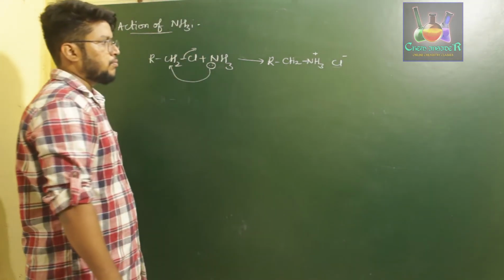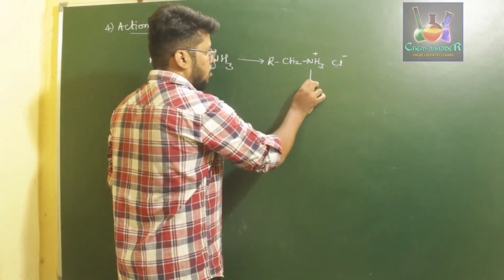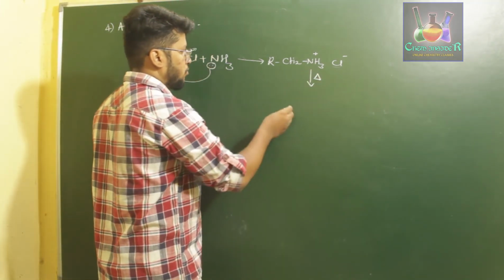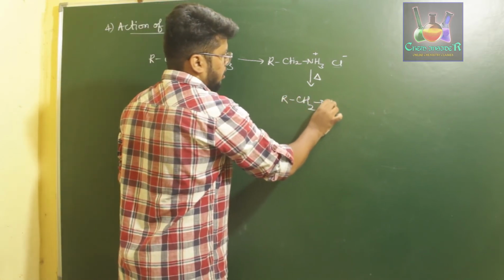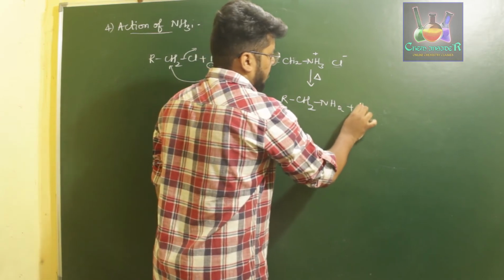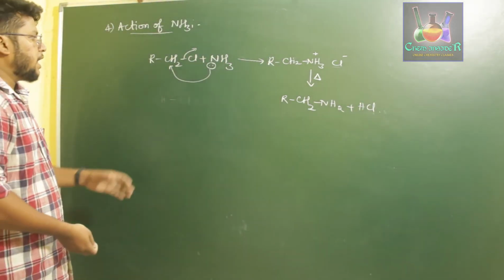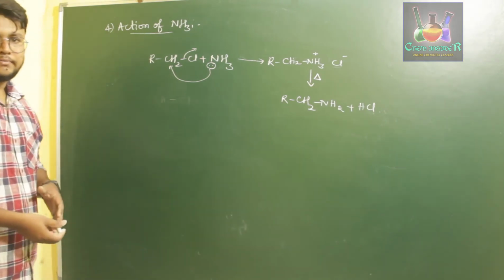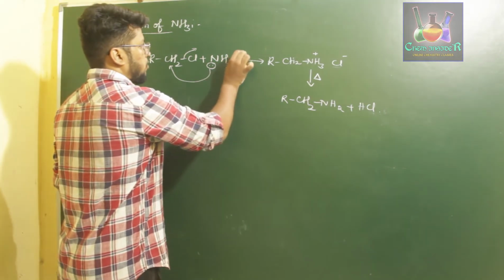So this is the compound initially formed, which is called the intermediate compound. This on heating loses a molecule of HCl and forms RCH2NH2, that is nothing but amines. So ammonia reacts with alkyl halides in the presence of alcohol.